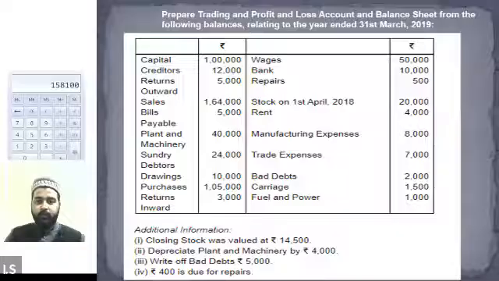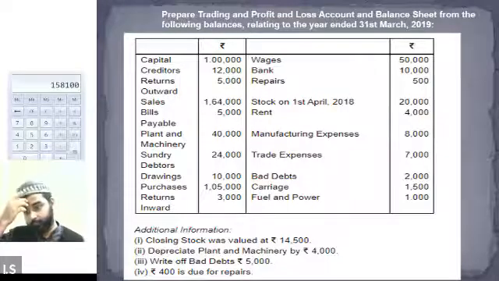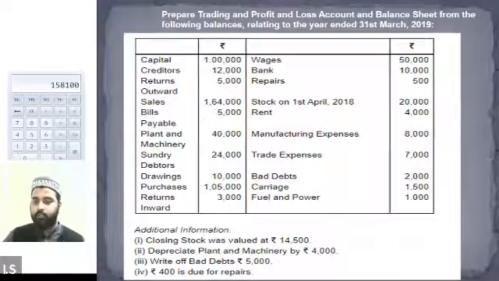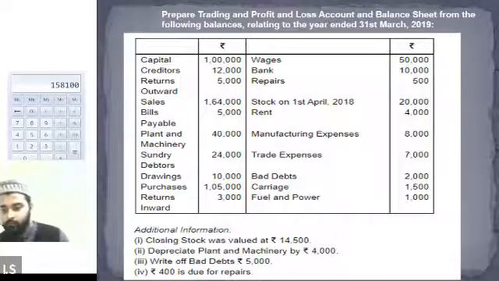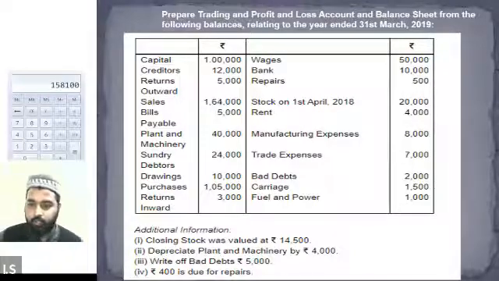All right, so everybody calculate the gross profit, then net profit or net loss. I think we are going to have a gross loss this time, and it should be around 5,000.